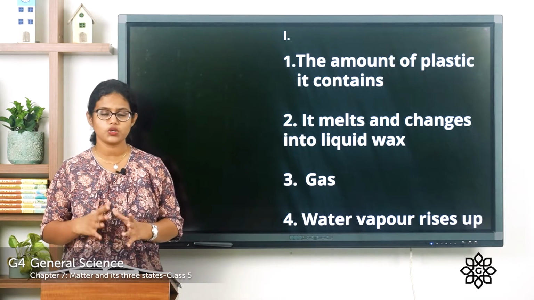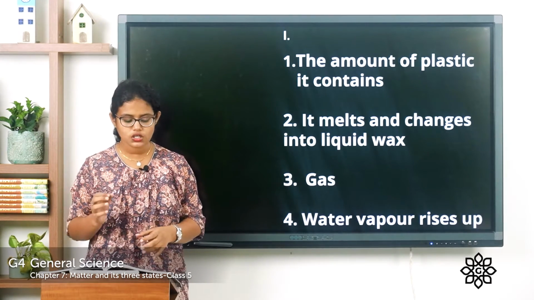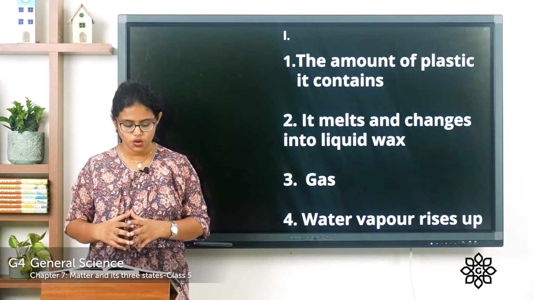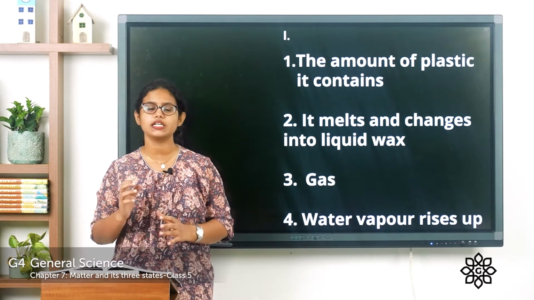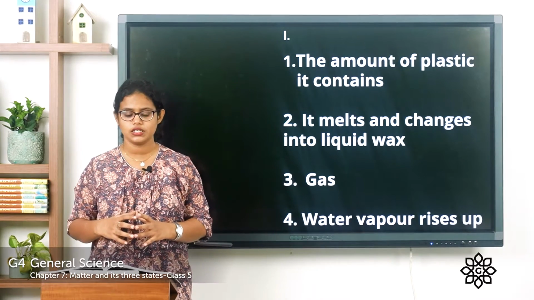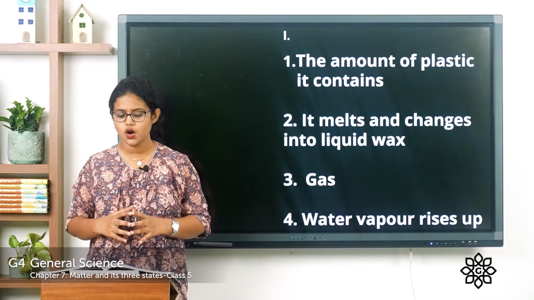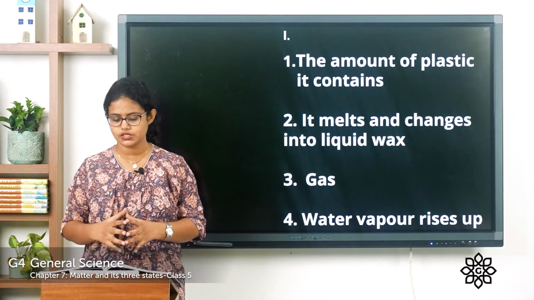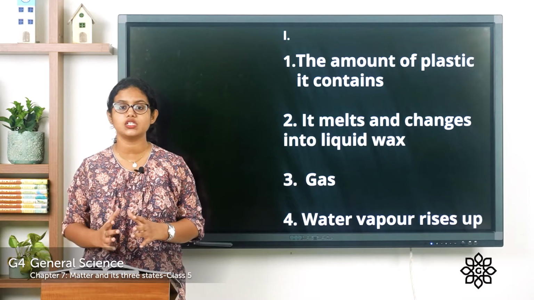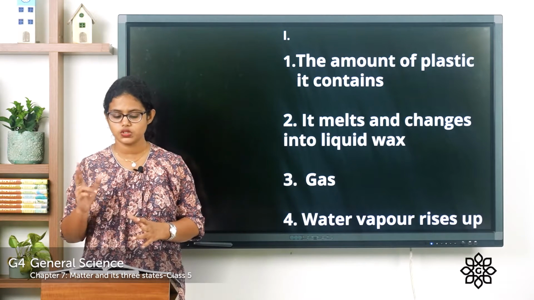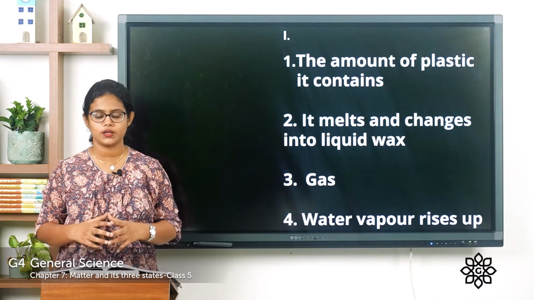So the first one, what is the answer for the first one? What is the mass of a plastic bowl? The mass of a plastic bowl is the amount of plastic it contains. So the first one is the right answer. Coming to the second one, what happens when a wax candle is heated? It melts and changes into liquid wax. It changes into liquid form. So the answer is the second one.